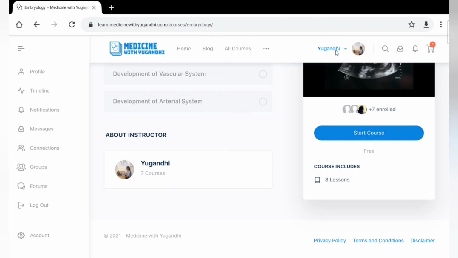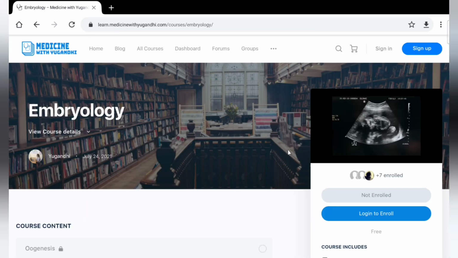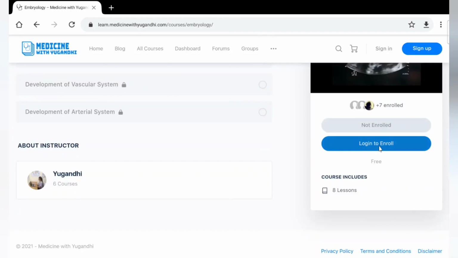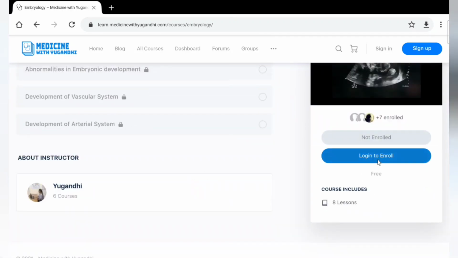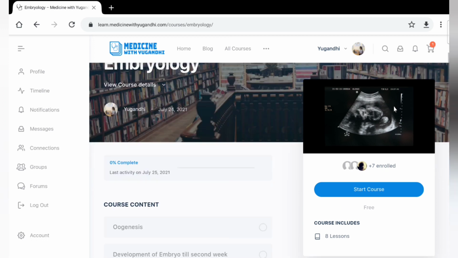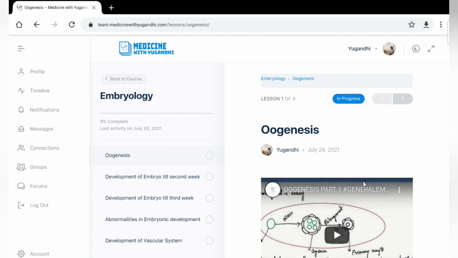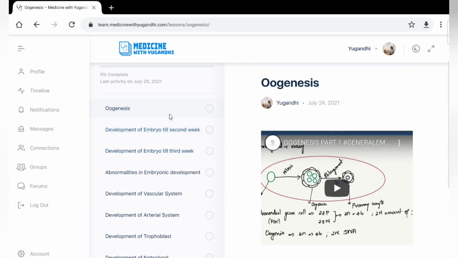Let me show you how this page will appear if I have logged out. So I am logging out now. The page will appear like this, log in to enroll. This course is an absolutely free course. So if you log in, again I'm continuing with Google. So I have logged in. Once I log in, it will appear like this, start course. If I press on that, then all these videos will be accessible.